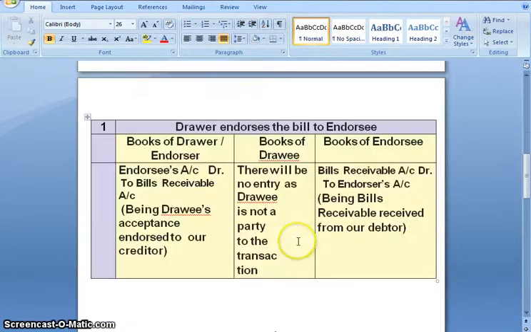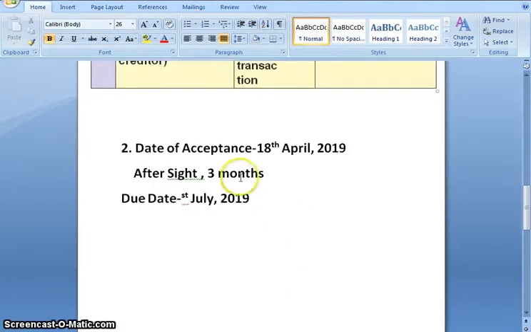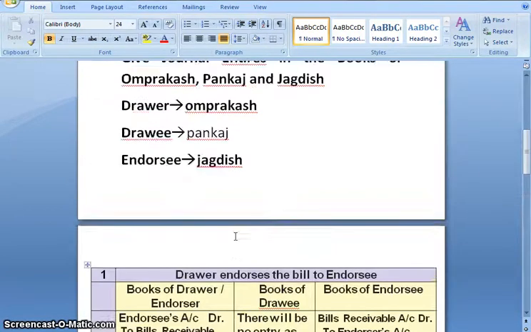So let us calculate. Date of acceptance is 18th April and from that we will calculate for 3 months. So we will get April to May, May to June, June to July. We will get the date as 18th July, to which we will add 3 days of grace. And finally the due date we will get after adding 3 days of grace would be 21st July 2019. So on 21st July 2019, let us see what happens.